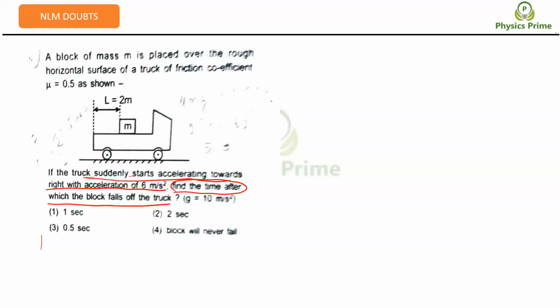So now on this block, what are the forces? If I sit on the truck, with respect to the ground the block has to cover different distances, because the block will go forward and also backward with respect to the truck. That becomes very complicated to solve. If I go and sit on the truck, the question becomes easy. Sitting on the truck means I am in a non-inertial frame of reference, so pseudo force comes into action.